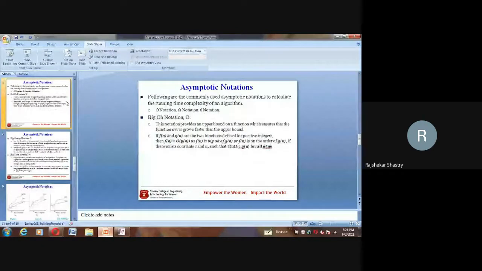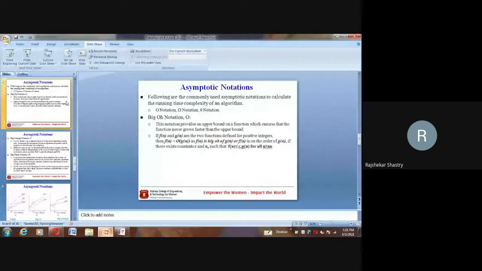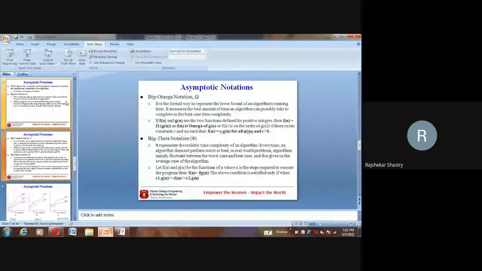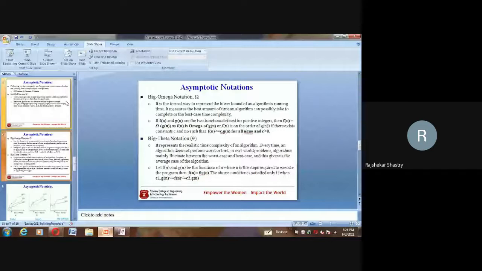That's why we generally use the big O notation to denote the upper limit of an algorithm. Similarly, the second one is big omega. Big O is when f of n is less than or equal to c times g of n, whereas big omega is when f of n is greater than or equal to c times g of n. That is the minimum: the lower bound. Big O denotes the upper bound, and big omega denotes the lower bound. And big theta is when f of n lies between two different multiples of g of n, c1 times g of n and c2 times g of n, where c1 and c2 are constants.